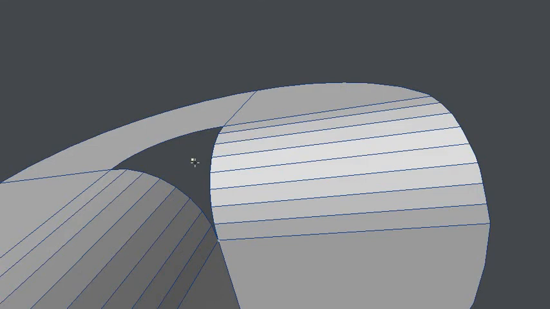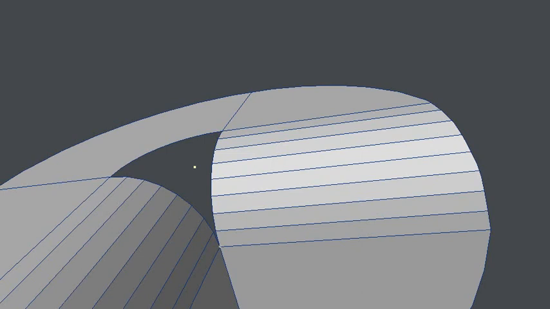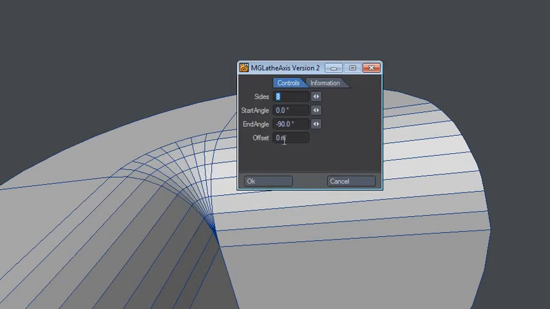Select this one and that one. Wait a minute. And these guys. Okay, so now I got this one and those two. So I'll run the plugin, my green lathe, and I set an end angle to -90 to make that work, and sides, whatever number of sides you want, really.